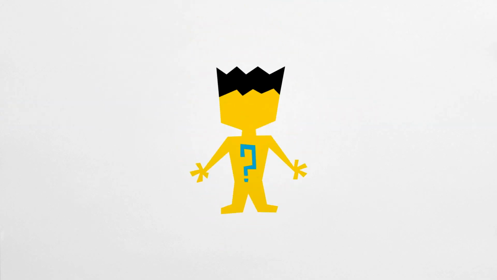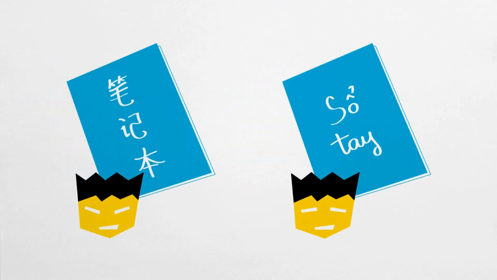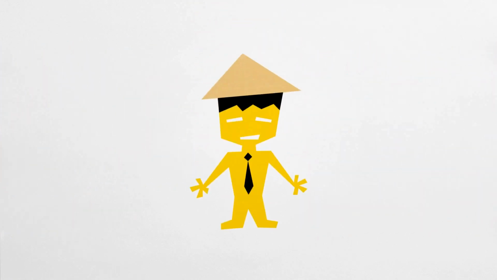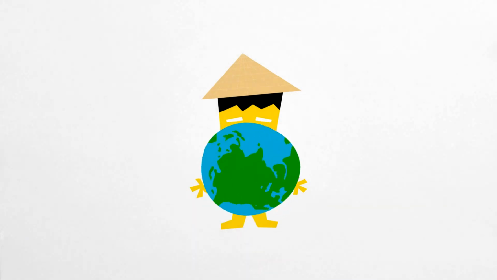In brief, if you see a pretty Asian man walking down the street, to know if he's Chinese or Vietnamese, you just take a look at his notebook. I'm proud to be Vietnamese, and as an artist, I am a universal me.